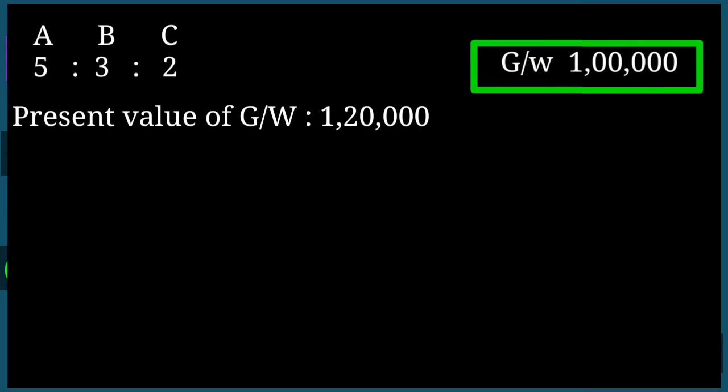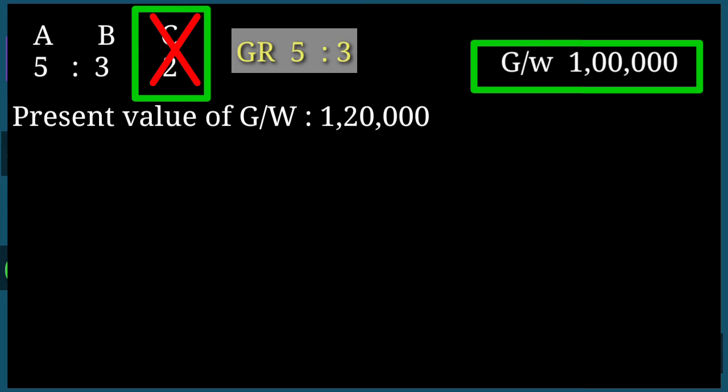So first we need to calculate the gaining ratio, which we know how to calculate. Here A, B, C, their share is 5:3:2. C is retiring, so we will close C's account. What is the balance? 5:3. This is the new ratio and this is the gaining ratio. 5:3 is the gaining ratio.